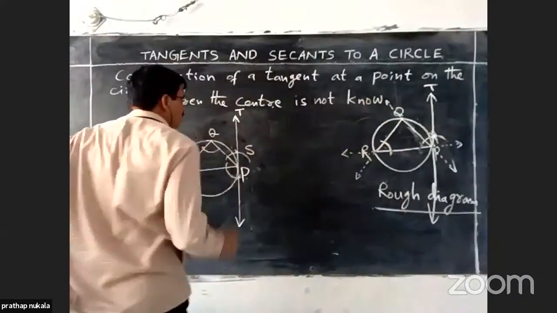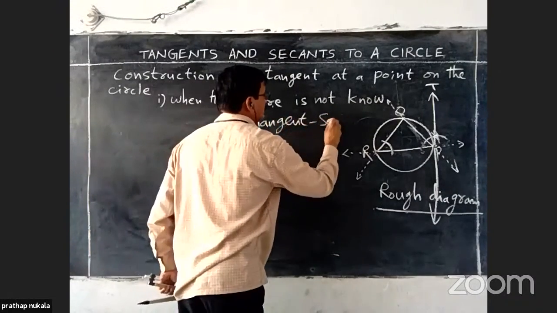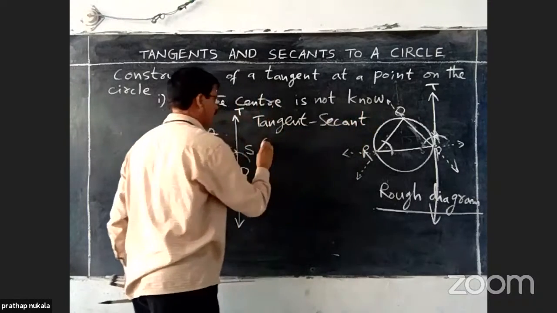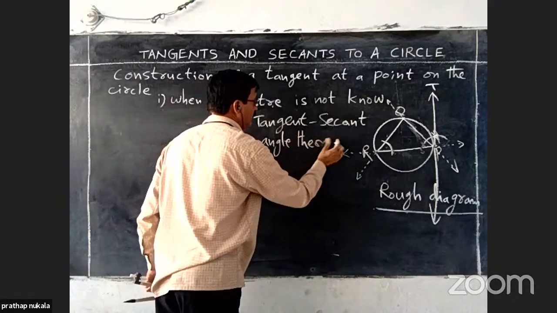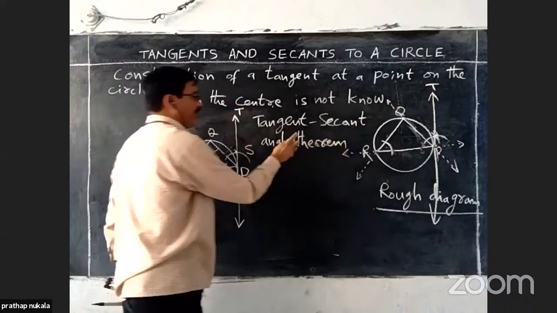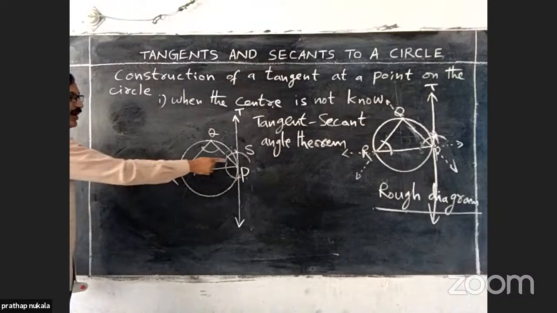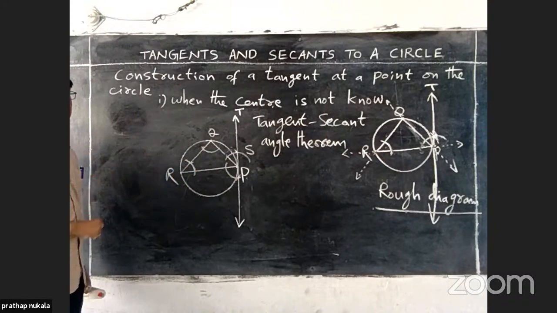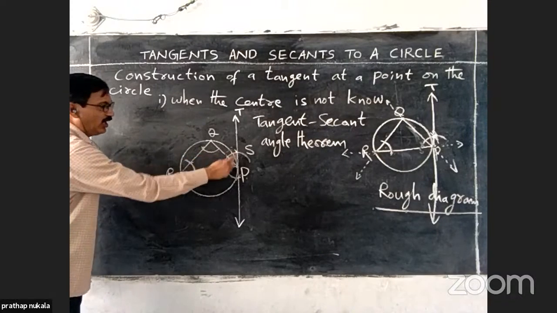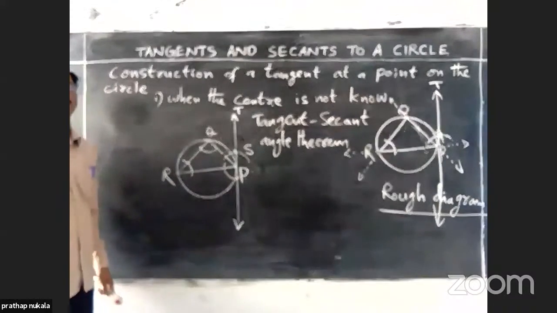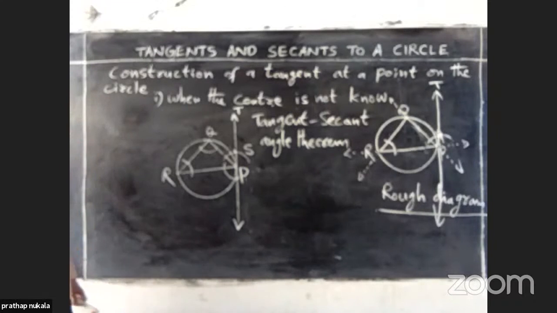We are using the tangent secant angle theorem. By using this, we are constructing a tangent at a point P on the given circle when the center is not known. This is the procedure. No need to draw both. You can follow only one. I will explain both, but you can follow only one. That's all.